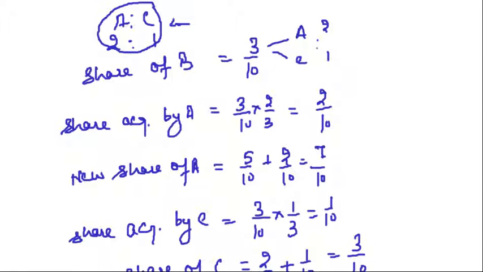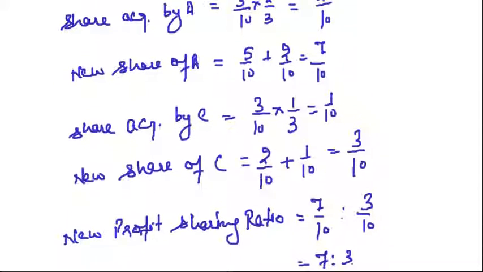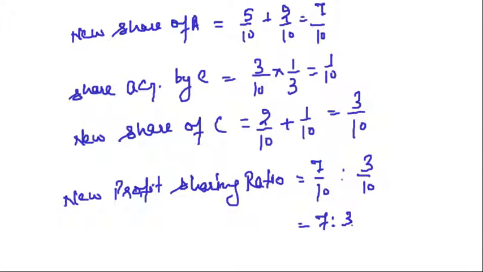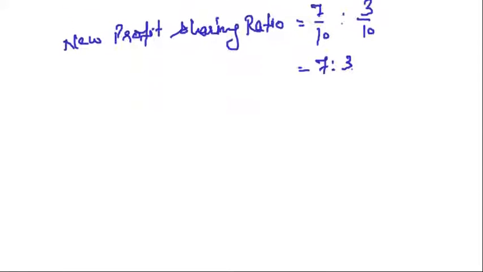So the share acquired by A is, out of the 3/10 share, total share of B, he is acquiring 2/3. Clear? So what is the new share? Old share plus the share acquired by A of B. Clear? Similarly for C, and we reach at the new profit sharing ratio.